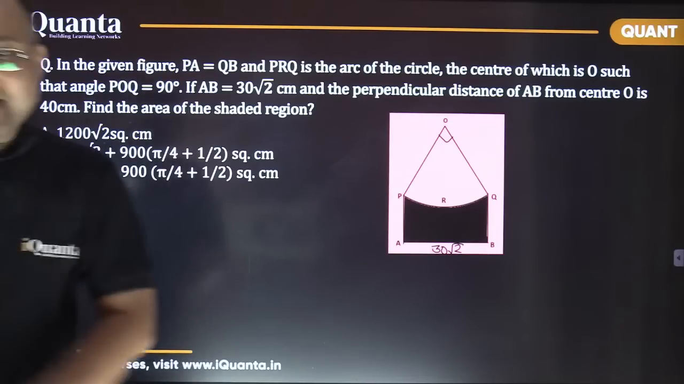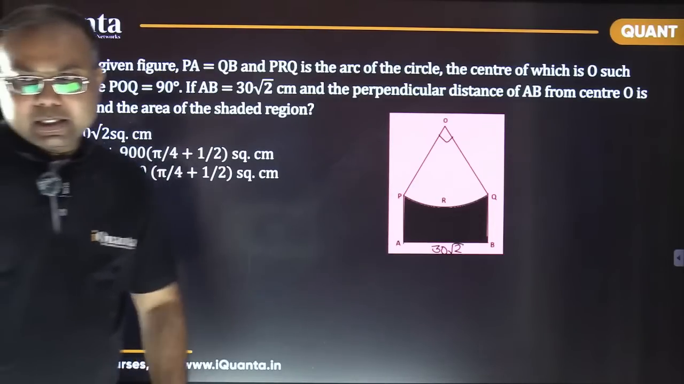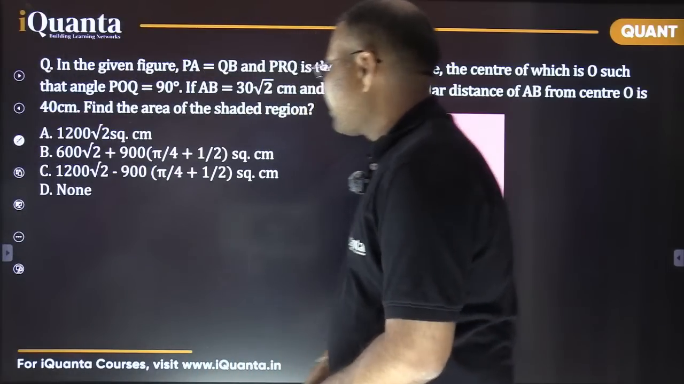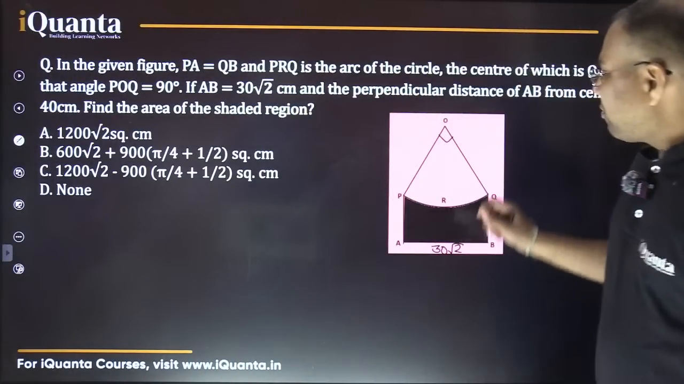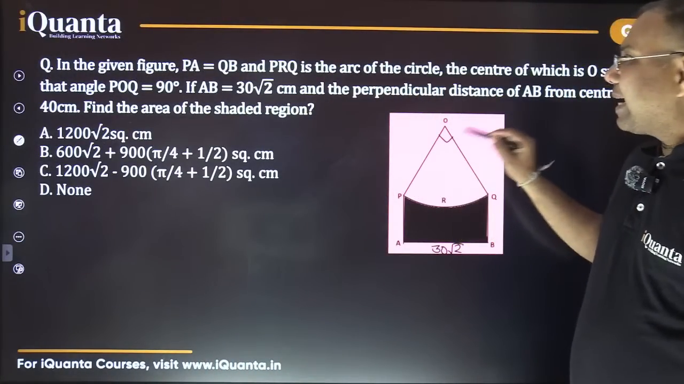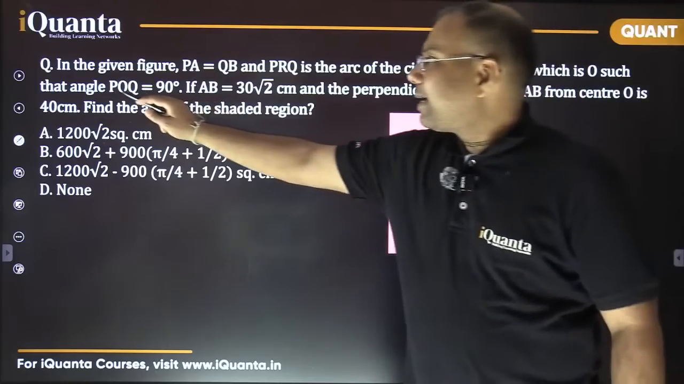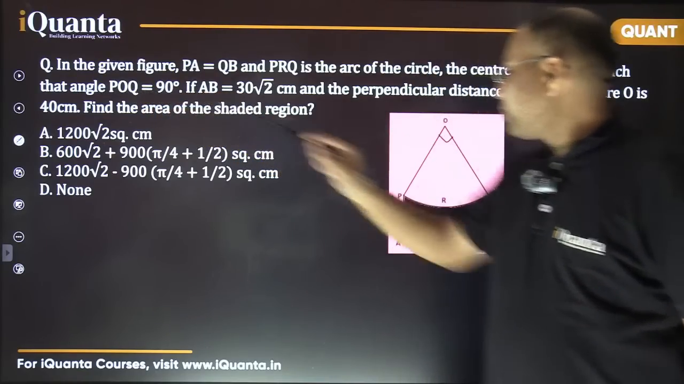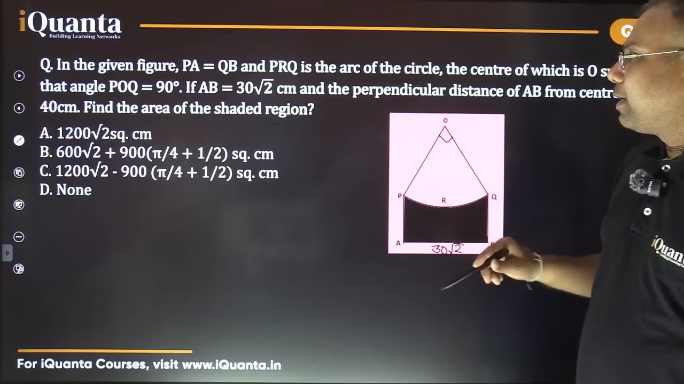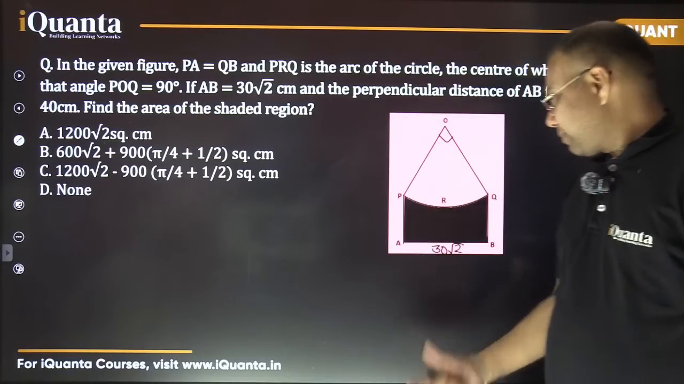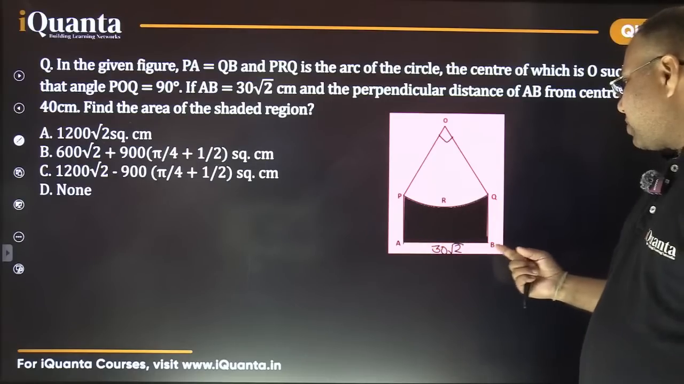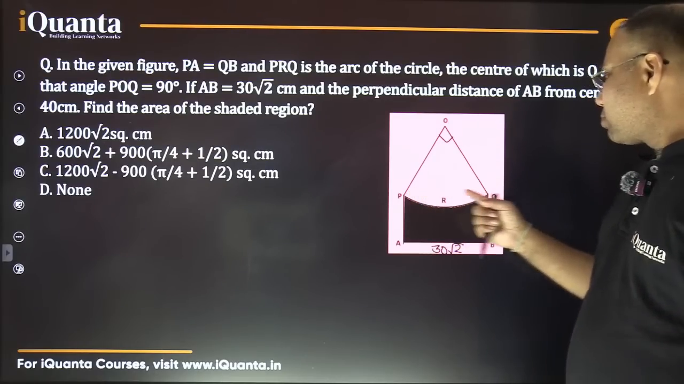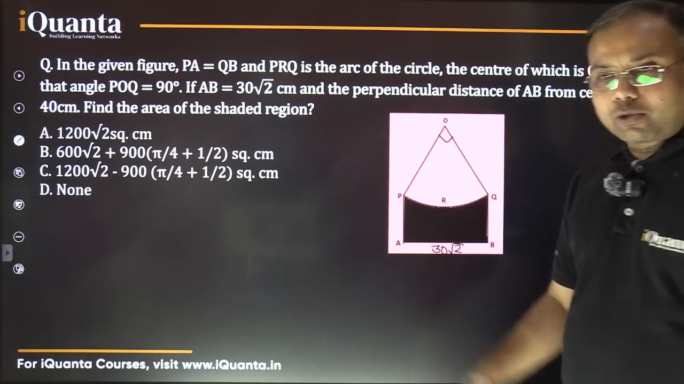See, visualization plays an important role in geometry. So let me solve it with you. See, what do you understand from this angle of 90 degrees? This is given, the angle at vertex, this POQ, is 90 degrees. So what do we get to know with this? This AB is 30 root 2, so this PQ is also 30 root 2. Yes or no?